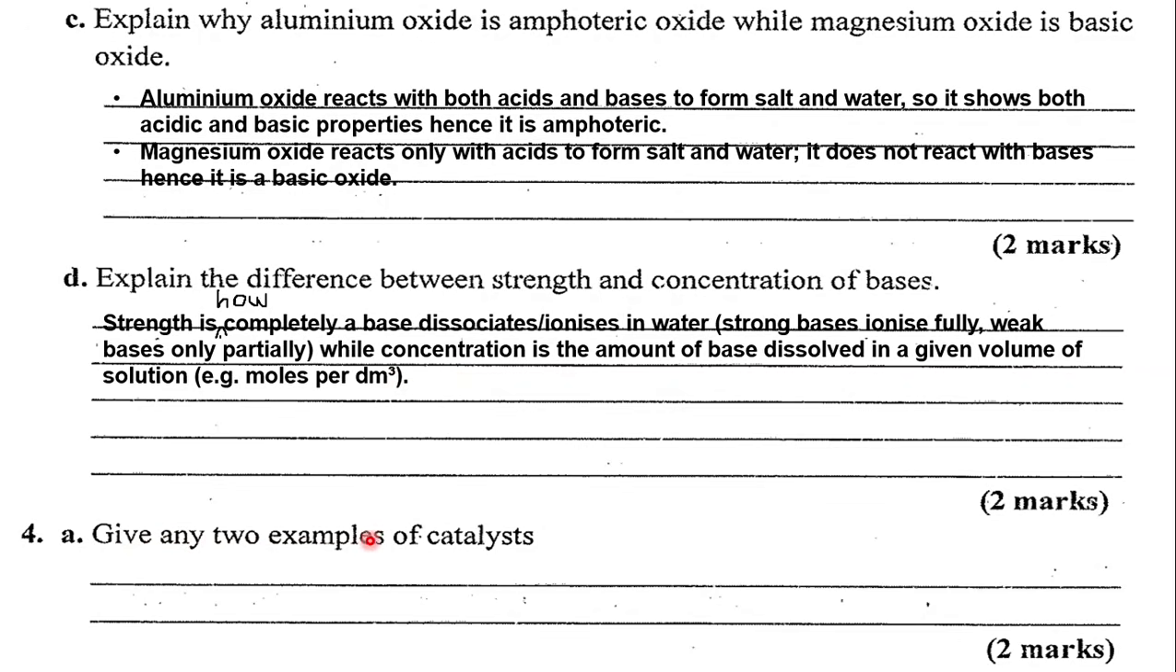Give any two examples of catalysts. First, remember that a catalyst is simply a substance that speeds up a chemical reaction without itself being consumed. That's what a catalyst is. So in chemistry, we have met a lot of catalysts by now, and the reactions that they catalyze or speed up.